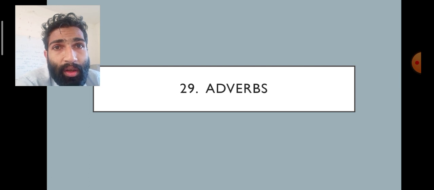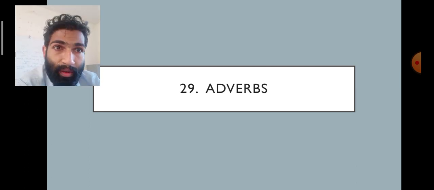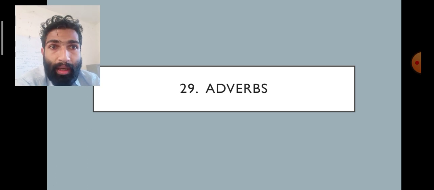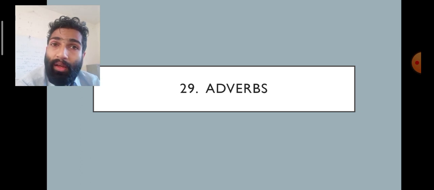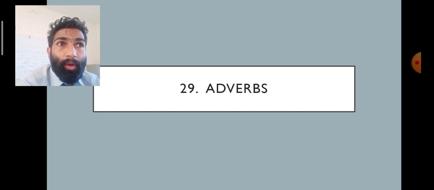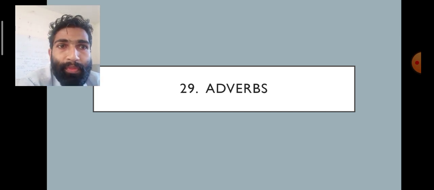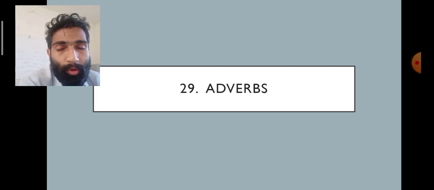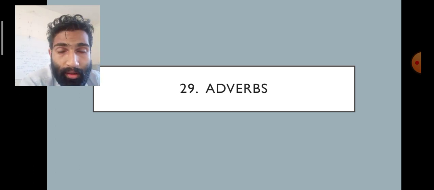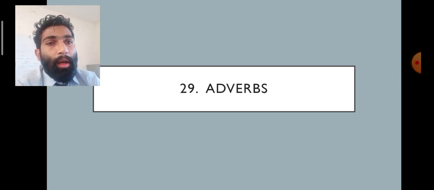So adverb means we are explaining about... Adjective means what? We are just describing about the noun or pronoun. And here adverb means we are describing about the verb, or adjective, or another adverb also. Mostly we describe about the verb. Sometimes we describe about another adverb, sometimes about an adjective also. So for that we can call adverbs. Okay, yes. Now let's move.